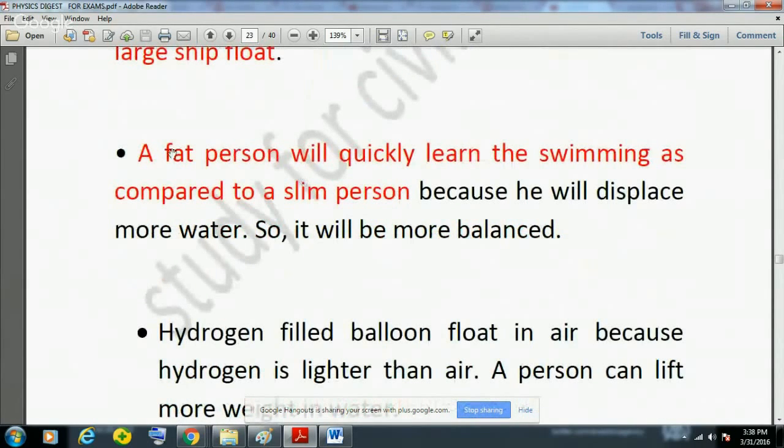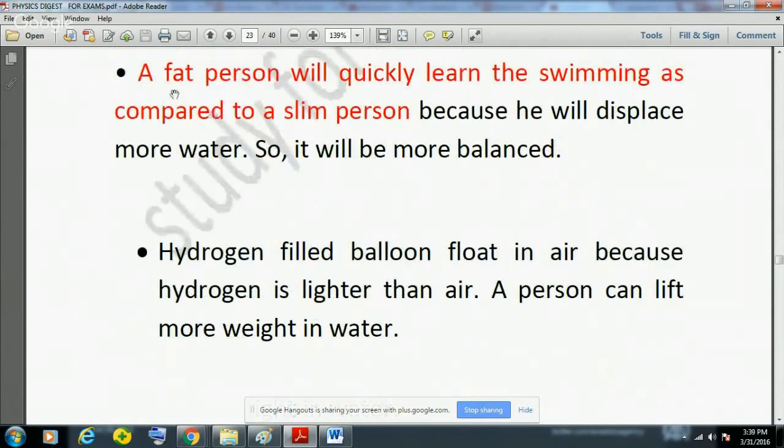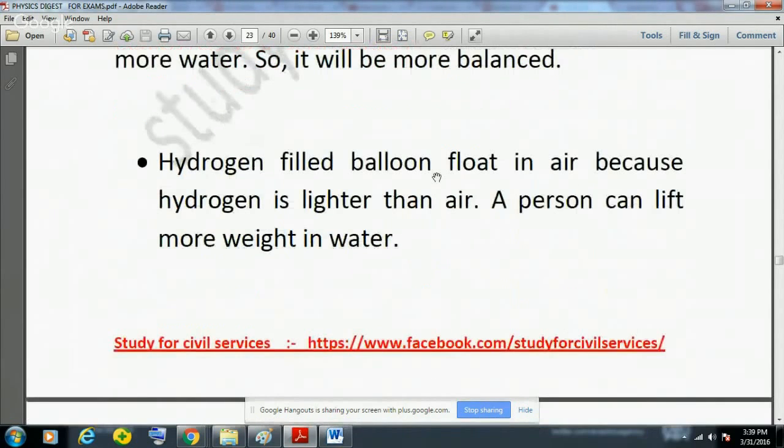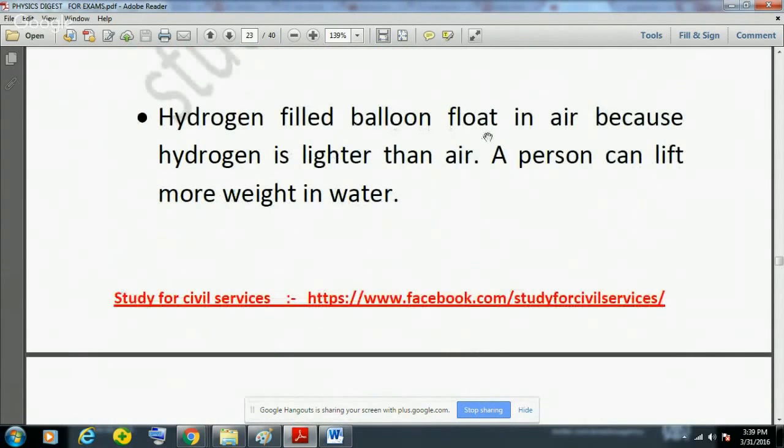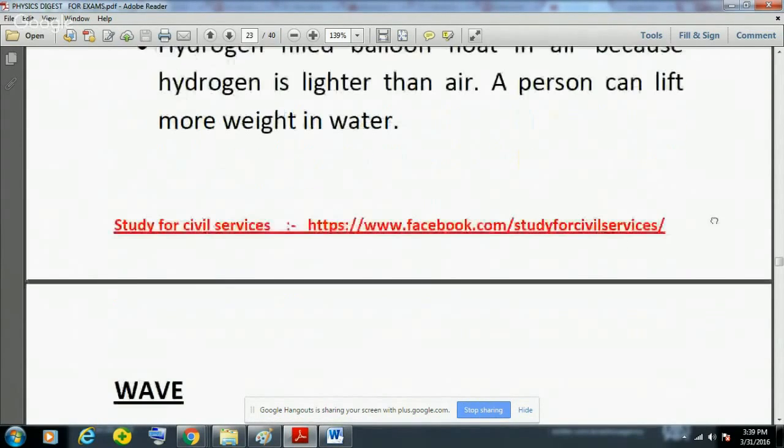And this is a very interesting fact that because of this Archimedes principle, a fat person will quickly learn swimming compared to a slim person, because a fat person will displace more water, and that is why they will be more balanced. Please remember this interesting fact. A fat person will quickly learn swimming as compared to a slim person. Another example is a hydrogen filled balloon floating in air because hydrogen is lighter than air, and a person can lift more weight in water.